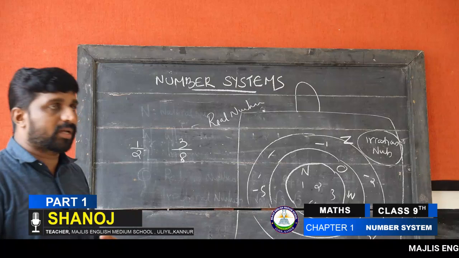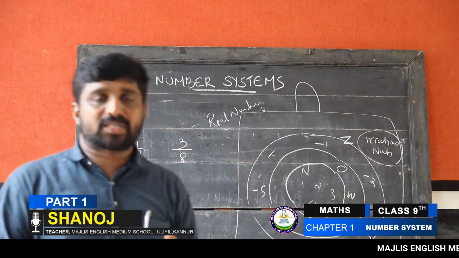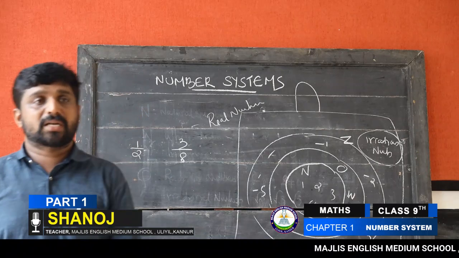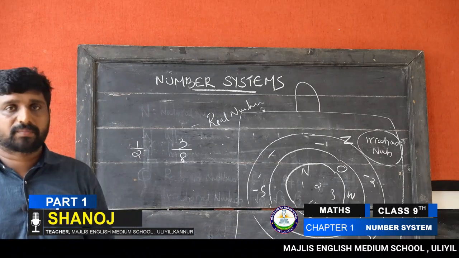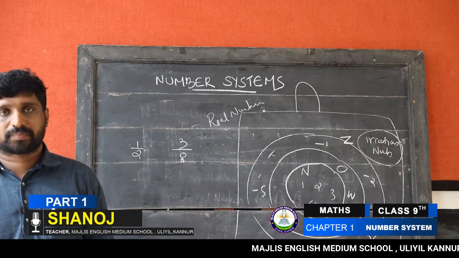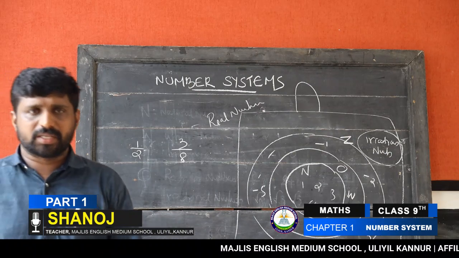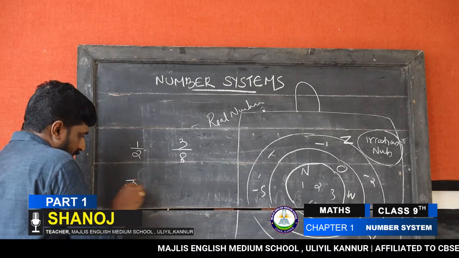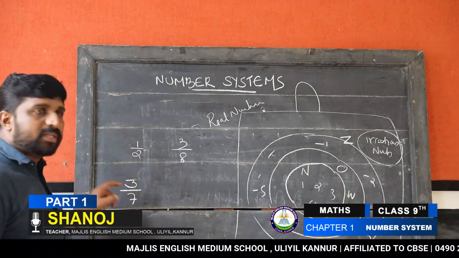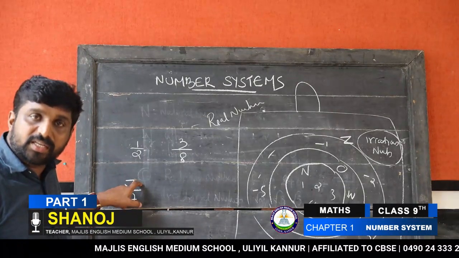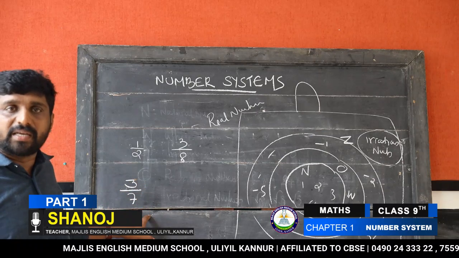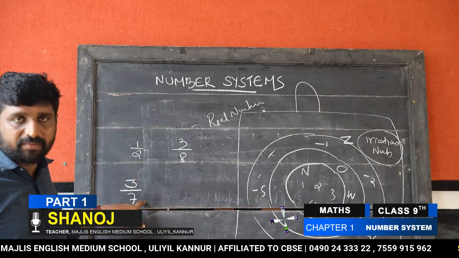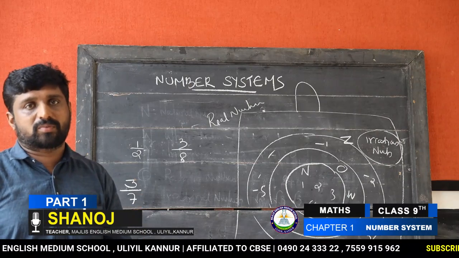Then the next question: all rational numbers are fractions. True or false? Think here first, after that you can give the answer. 3 by 7 is a rational number because 3 is an integer and 7 is an integer. Therefore 3 by 7 is a fraction also.